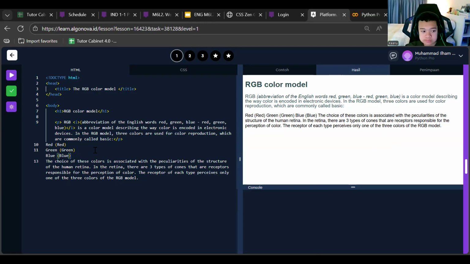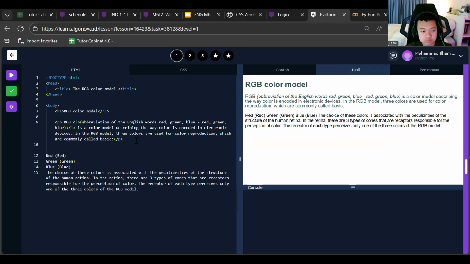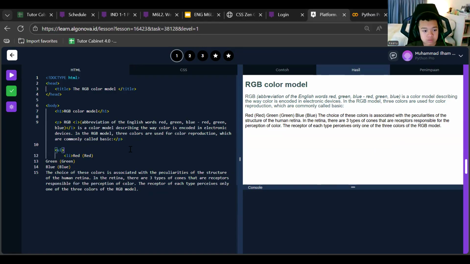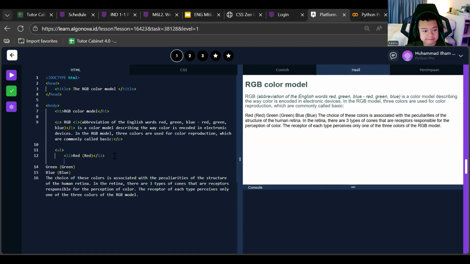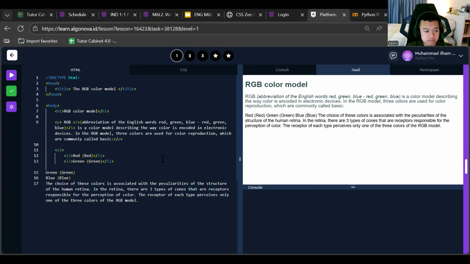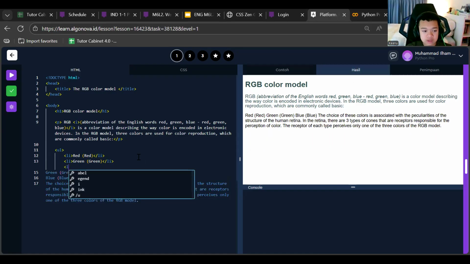What we need to do now is the UL. Don't forget UL is an unordered list. So open the UL, and inside that, add the list items: red, green, and then blue, just like this.